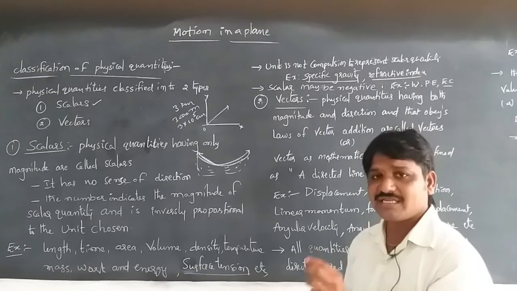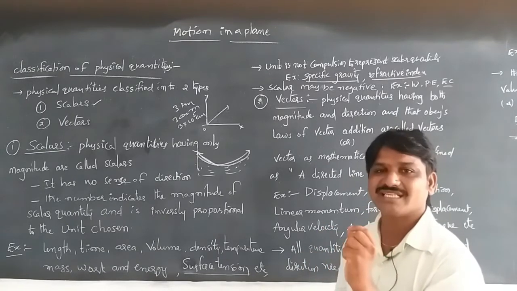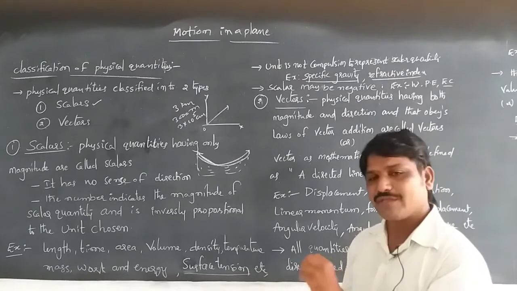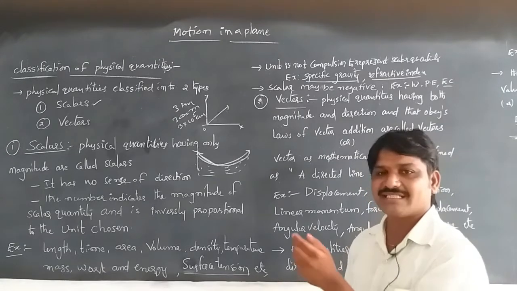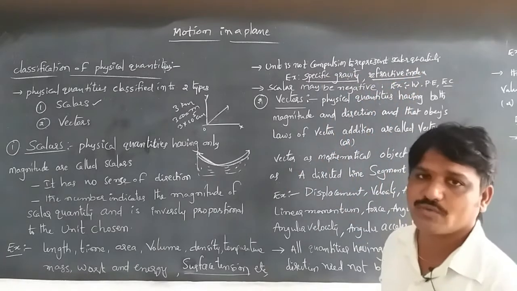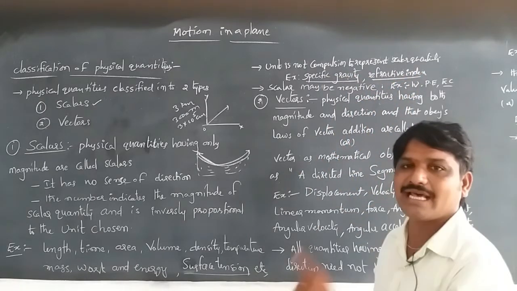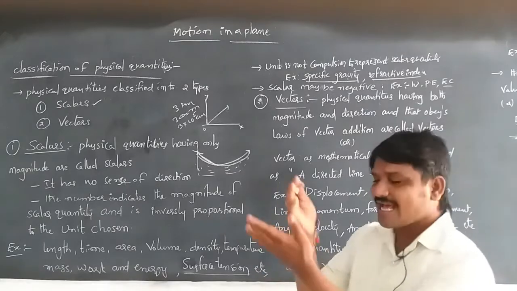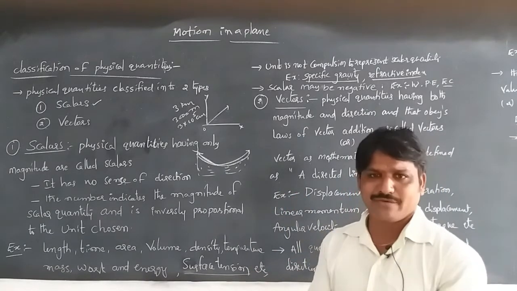Without a unit also, we can specify that it's a scalar. Specific gravity and refractive index are considered scalar quantities.